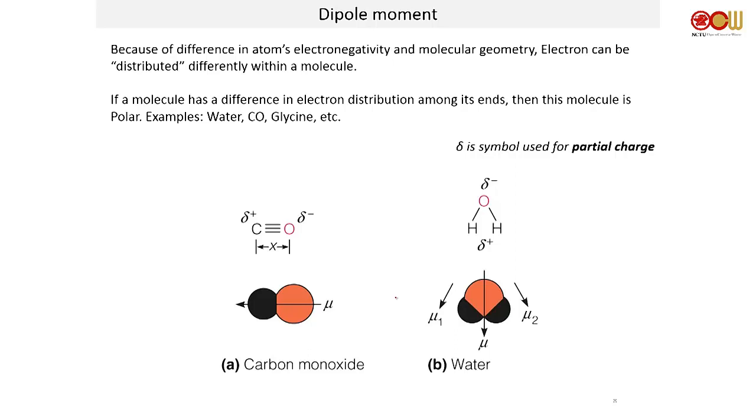Now, dipole moment is pretty much another way of saying polarity, kind of. Because there's a difference in atoms' electronegativity and molecular geometry, so geometry is also important, electrons can be distributed differently within the molecule. If a molecule has a difference in electron distribution among its ends, then the molecule is polar. For example, carbon monoxide, water, and so on. Something that has a dipole moment, something that is polar, always has one end partial positive and one end partial negative, and it's always end to end.